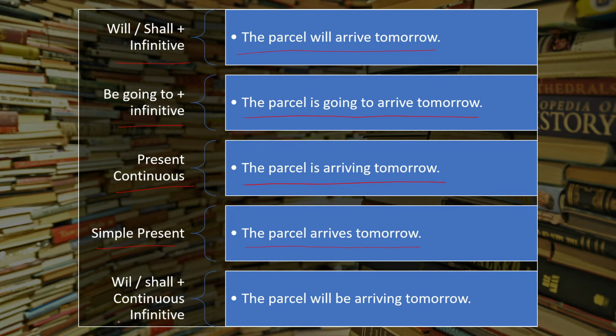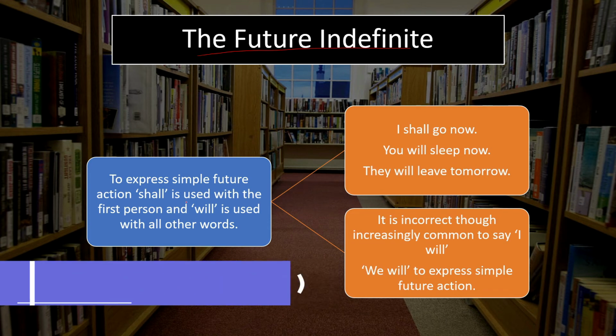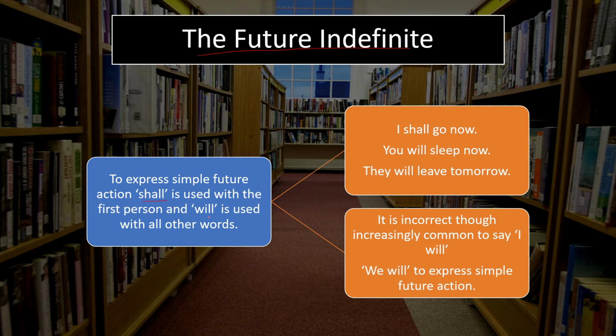Will or shall continuous infinitive. Example, the parcel will be arriving tomorrow. The future indefinite. We must always use shall when we are expressing first person simple future action, while will is always used with all other words. For example, I shall go now. You will sleep now. They will leave tomorrow. It is very common to say I will or we will, but it's incorrect.